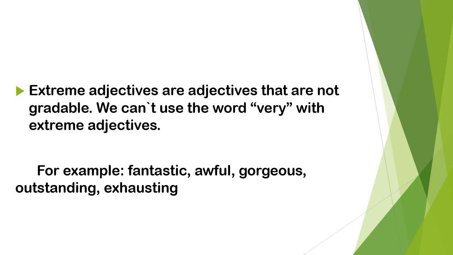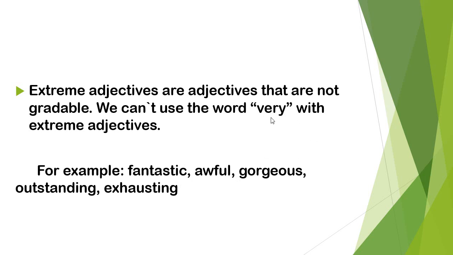For example, we have such extreme adjectives: fantastic, awful, gorgeous, outstanding, exhausting. With these words, we can't use very.